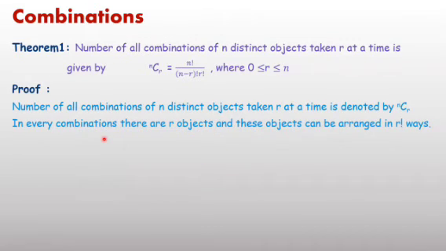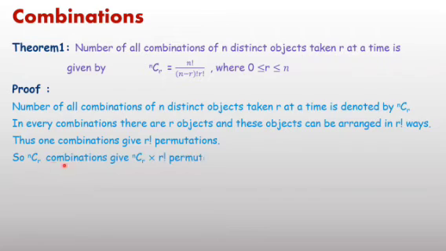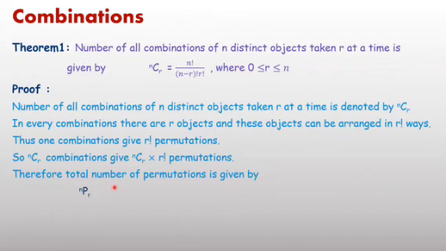In every combination there are r objects, and these objects can be arranged in factorial r ways. Therefore, one combination will give you factorial r permutations, so nCr combinations will give you nCr into factorial r permutations. Therefore, you can write the total number of permutations as nPr equals nCr into factorial r.